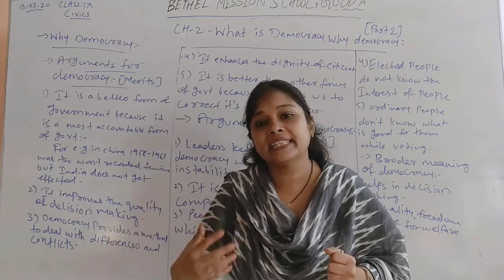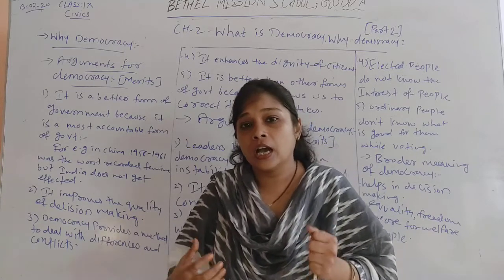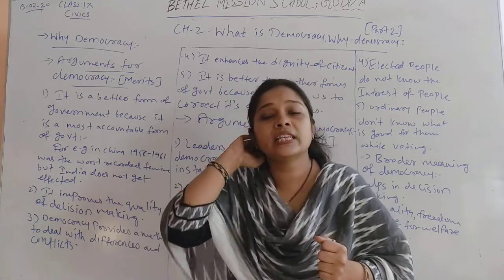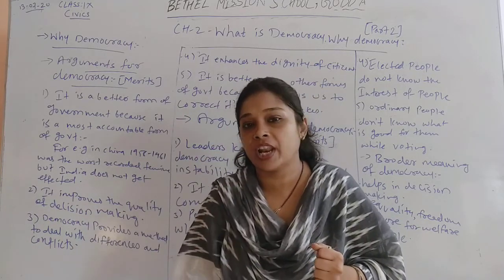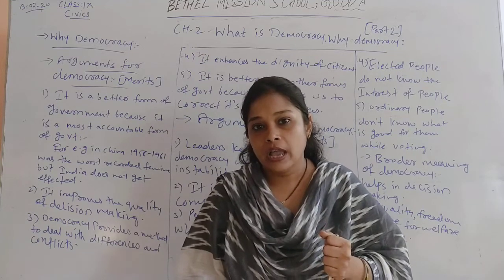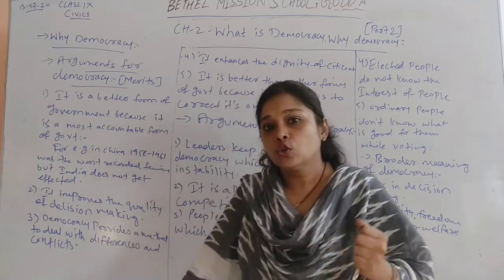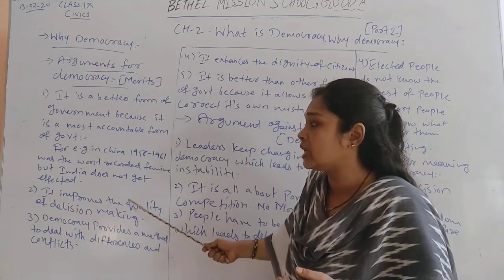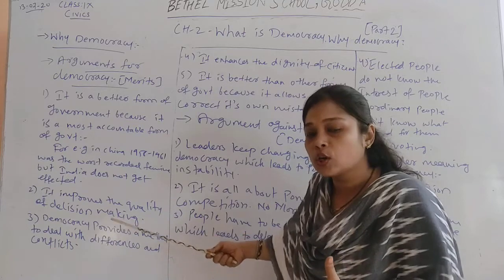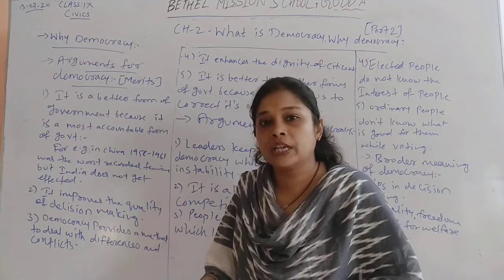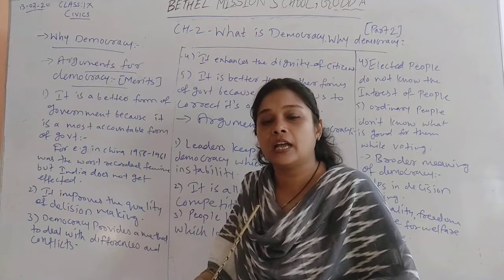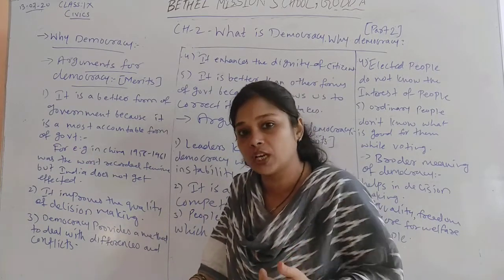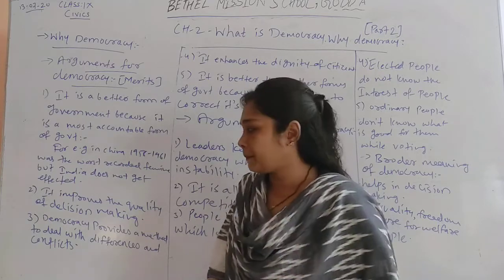So over here, when any decision is taken, each and every member of the government has an equal right to give their opinion and ideas about that particular matter. And after that the decision is taken. So with this long process, the decision's quality is very good, and it improves the quality of decision making, because the decision is taken with the help of the opinions of different parts, different sets, or different levels of the government.